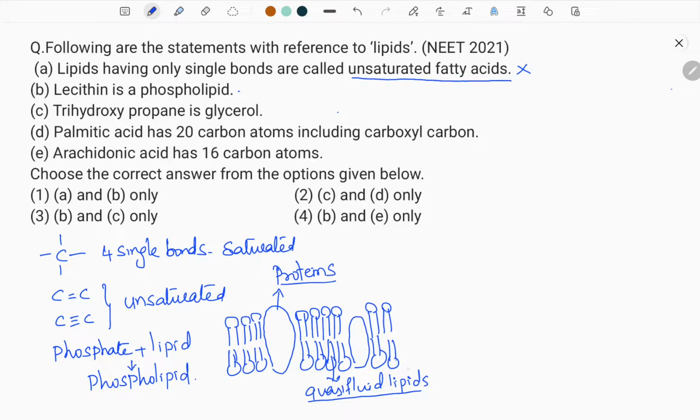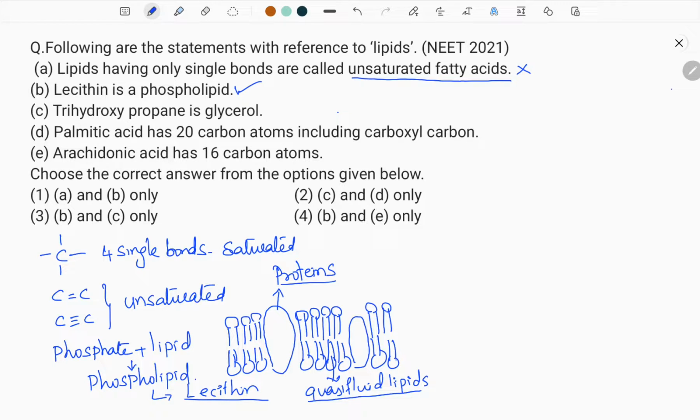It is well explained by the fluid mosaic model proposed by Singer and Nicholson. They described that in the ocean of phospholipids, iceberg-like proteins will be floating. For the floating of the proteins, quasi-fluid phospholipids are very much necessary. The best example of such phospholipids is lecithin. Lecithin is the best example for phospholipid. The second statement is very much correct here.